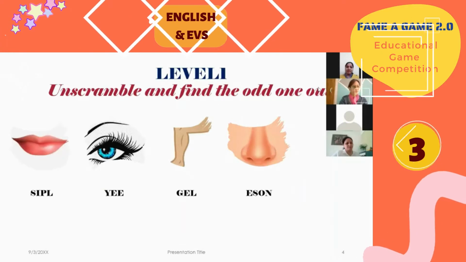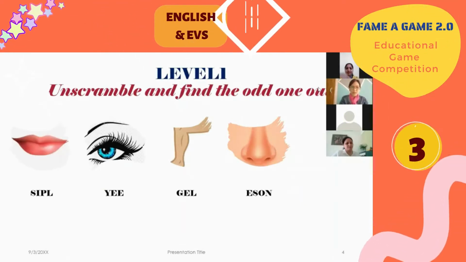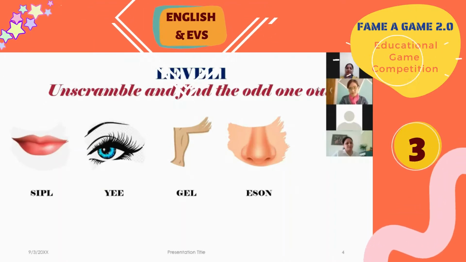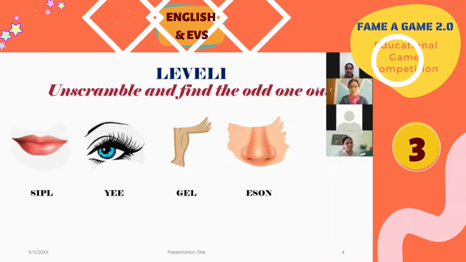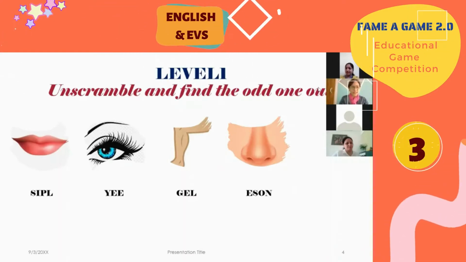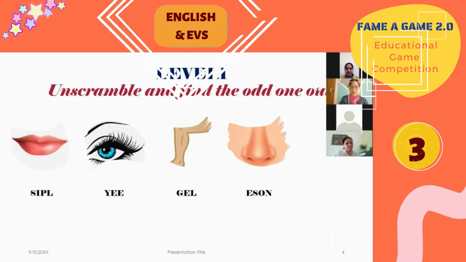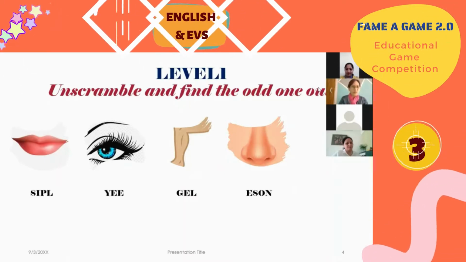So we have divided the game into 3 levels. Level 1 will be an easy one, so that all the students can complete and solve it. We can see that the words are given here, but they are all jumbled.